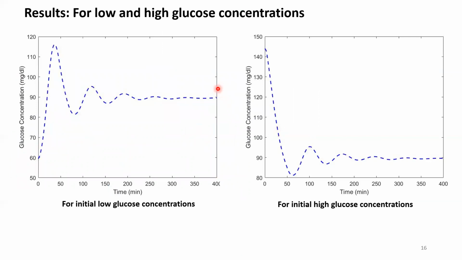This is a reflection of the normal phenotype, where we simulate the integrated model framework using an initial low glucose concentration and a high glucose concentration. If we begin with an initially low glucose concentration, which we have given as 60 mg per dl, will our integrated model framework be able to settle down to a steady state at normal condition or not? It settles down to 90 mg per dl.